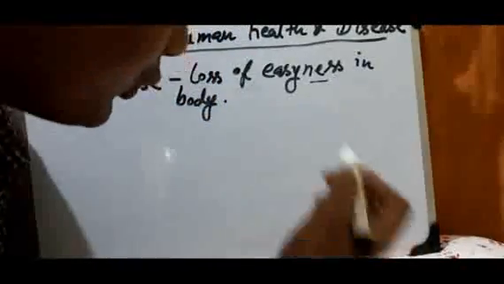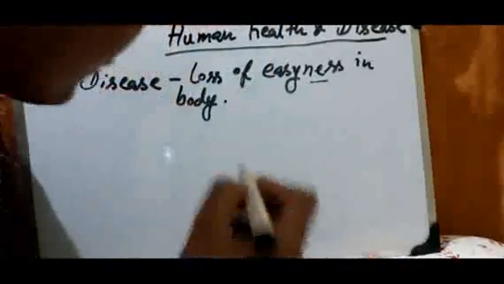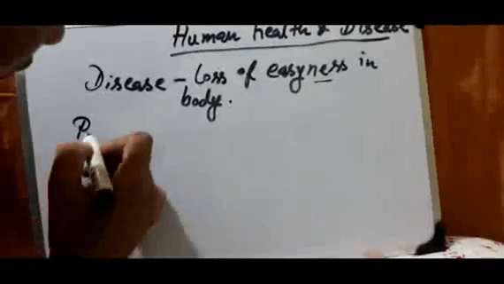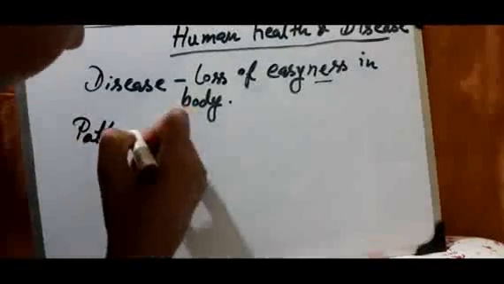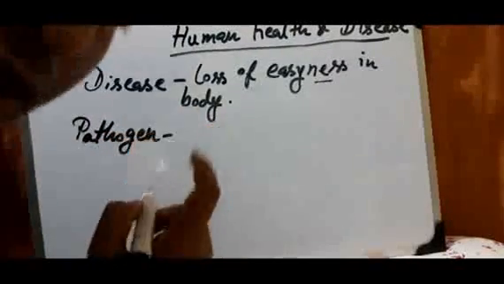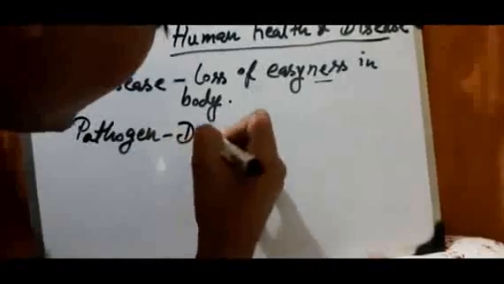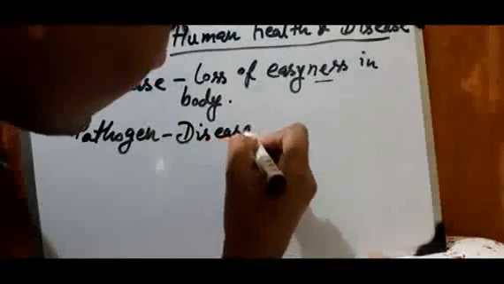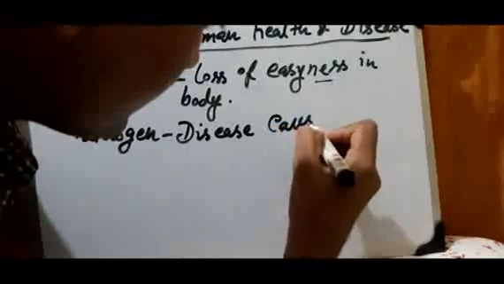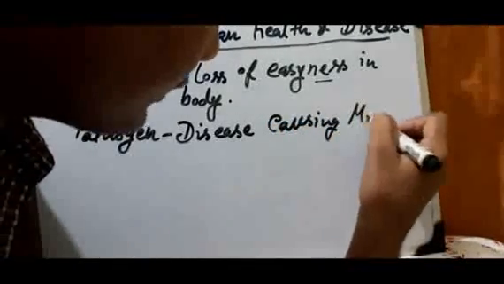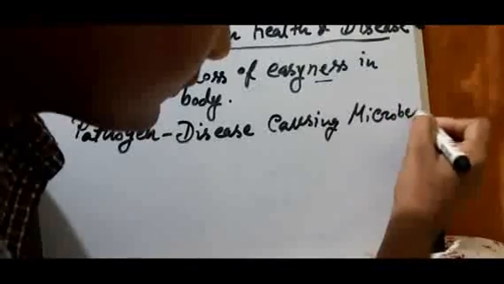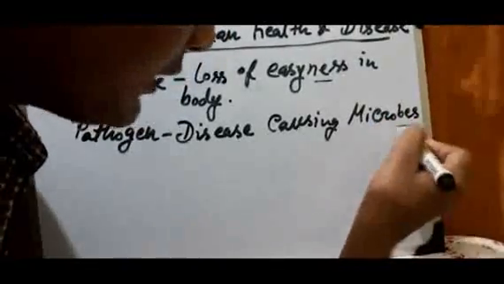So when this ease is lost, our body has become infected by different types of pathogens. So what is a pathogen, students? Write that down too. A pathogen is a disease-causing microbe or microorganism.